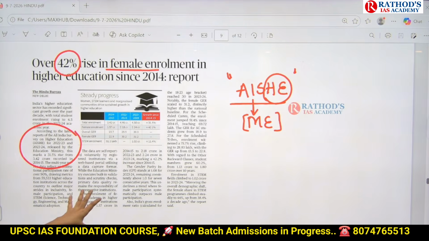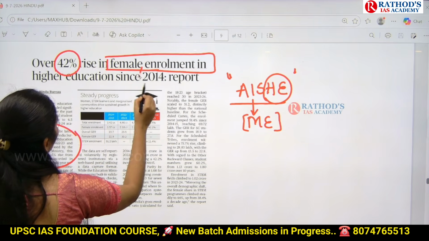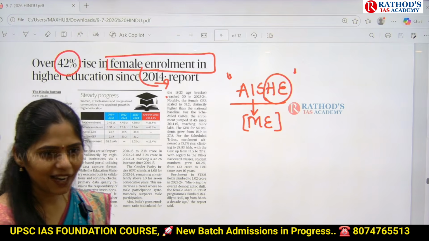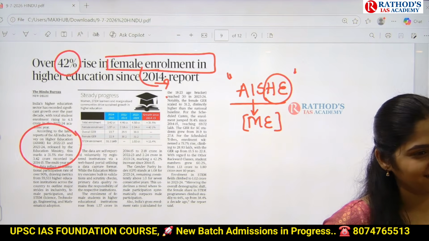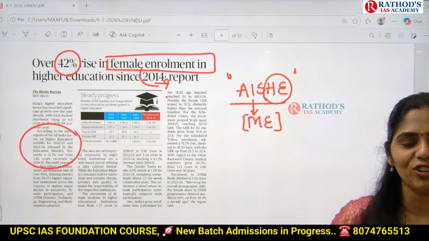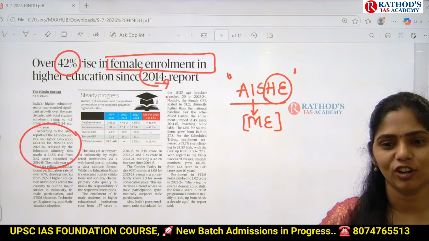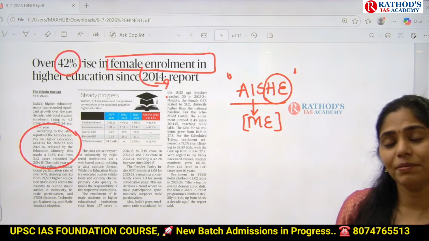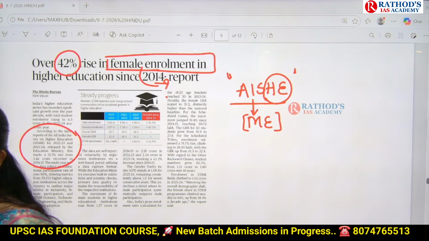Okay. And next, now tell me guys, if female enrollment is increasing in higher education, is that good or bad? Bad. Why bad? Why bad, Akash? Is that good or bad to our economy? Good. So what is that good? What are the advantages? Female labor force participation will be increased. So female contribution to our economy, GDP, will be increased.